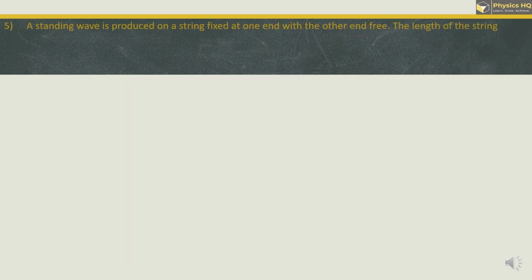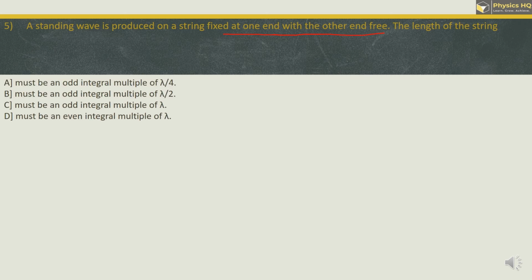A standing wave is produced on a string fixed at one end while the other end is free. The length of string is, so we need to find the relation between length and lambda over here. So let us take an example. Let us say this is the length of wire that we have. We have fixed it at one end and the other end is open. Now we will try to form all the harmonics over here, all the possible standing waves.